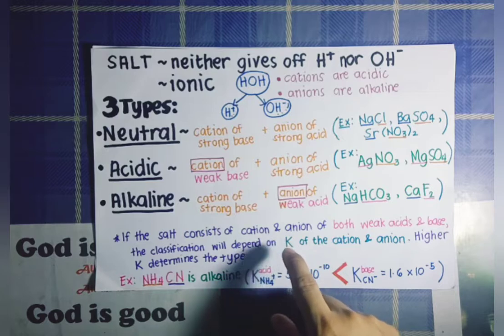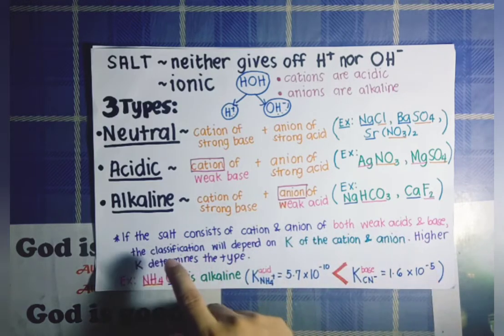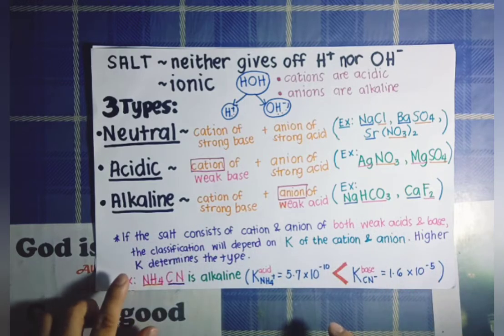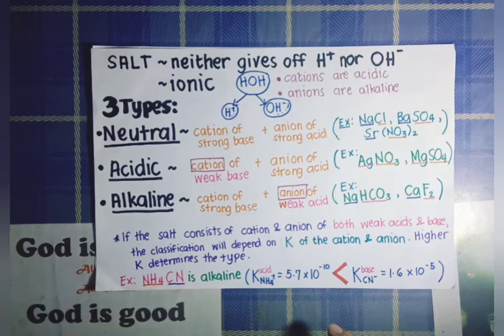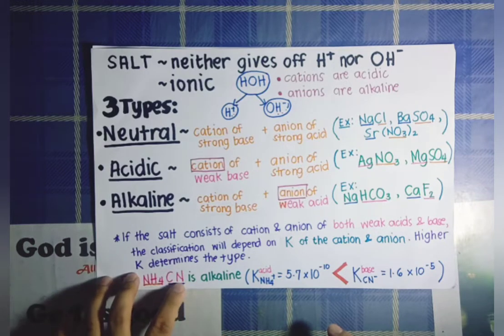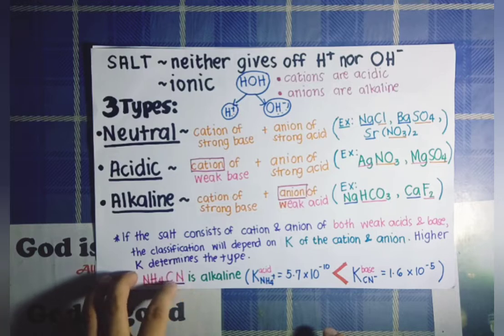We are going to discuss this K, or dissociation constant, next meeting. But the idea here is that the higher K, or higher dissociation constant, will determine the type of salt. For example, we have here ammonium cyanide.